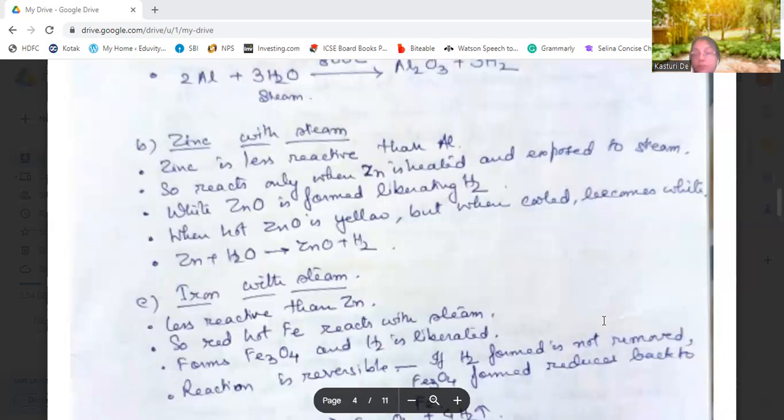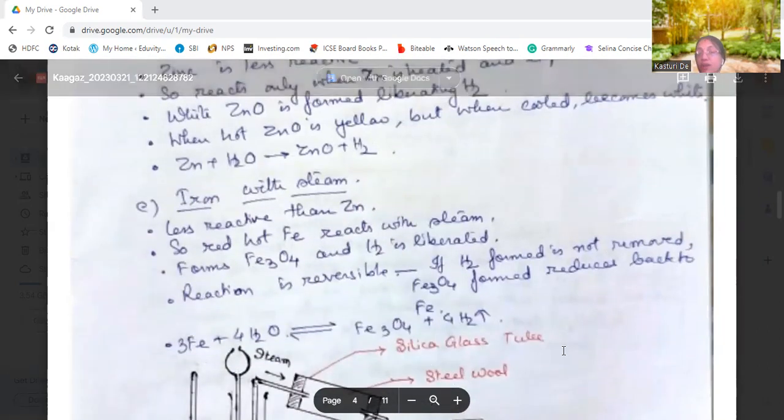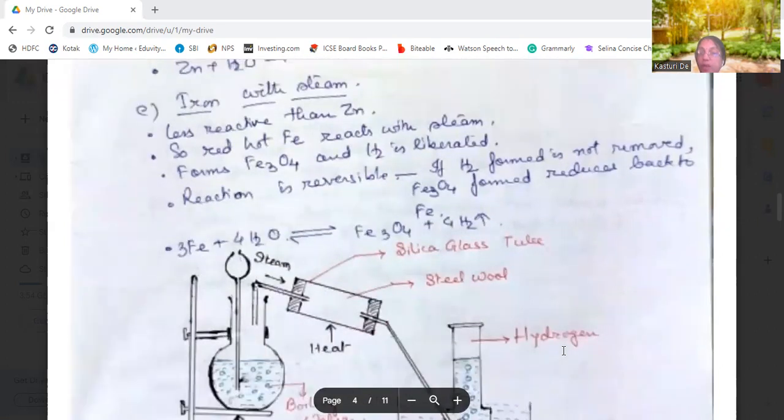And steam is also there. So water is also hot, and the iron, the metal, is red hot, because in the reactivity series, the metals are coming down, they are becoming less reactive now. Now it forms what? Tri-iron tetroxide, and hydrogen is liberated. And this reaction is a reversible reaction. If the hydrogen that is formed is not removed, then iron oxide reduces back to iron, and hydrogen gets oxidized to water.